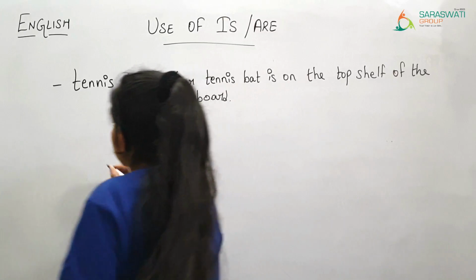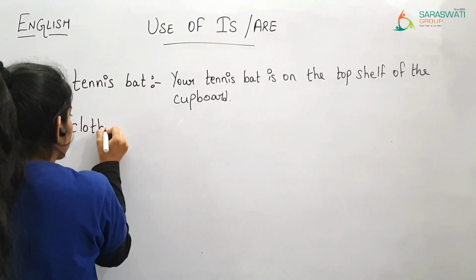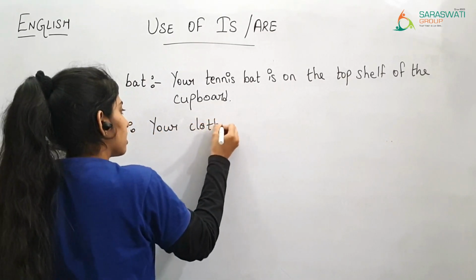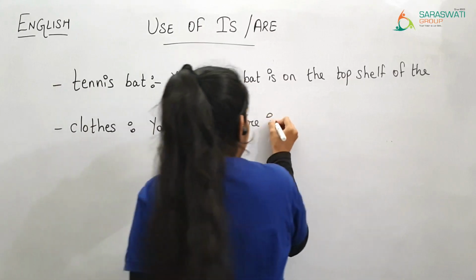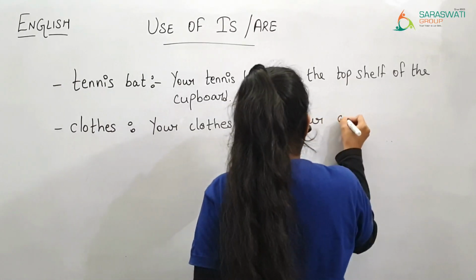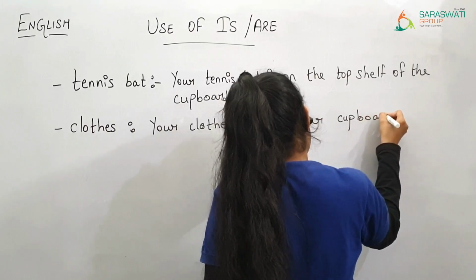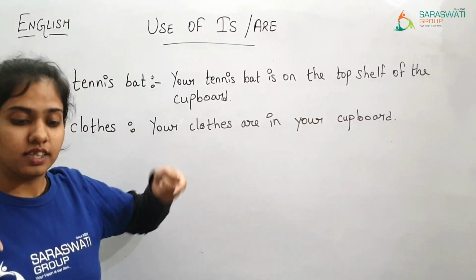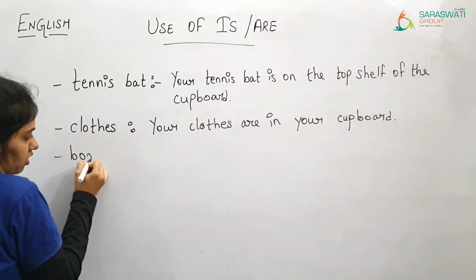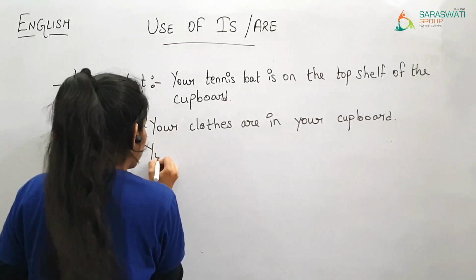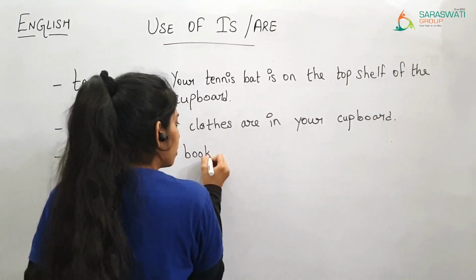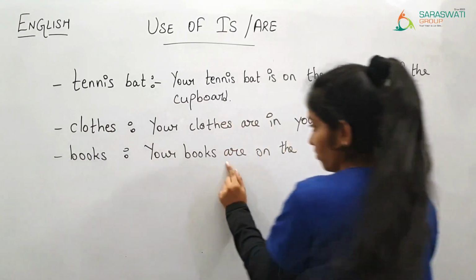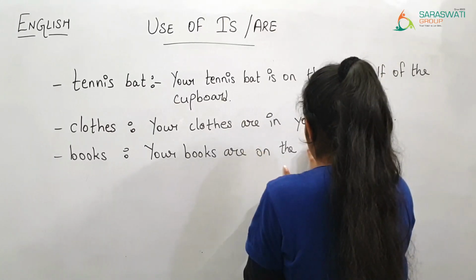Now clothes. Your clothes are in your cupboard. Then books. Your books are on the, see here S is there, so we have written are. Books are on the study table.